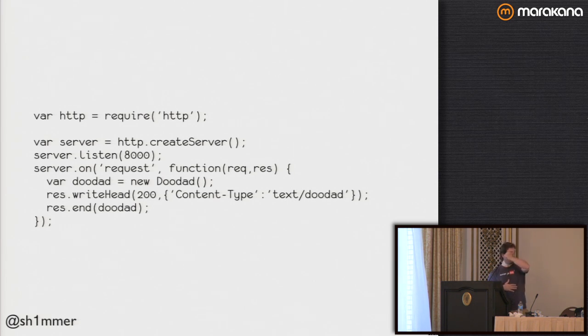Now, obviously, this would be fine if my web server could actually deliver everything that my client wanted, right? I want this API request, here you go. This would be great, except for the fact that how likely is it really that my web server can actually have all of the information on it to create a doodad to give to my client? Very unlikely, right? Presumably, your application is a bit more complex than that. There's a bit more interaction going on. So this kind of request-response model is fine up to a point, but really it's unrealistic.